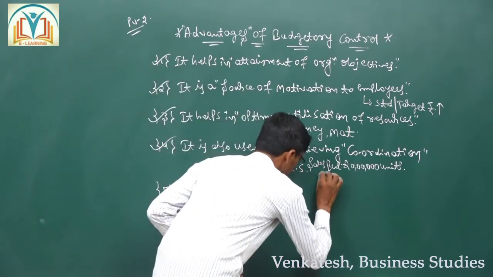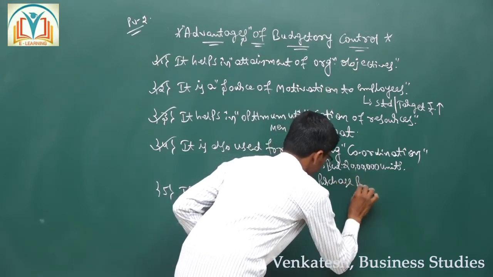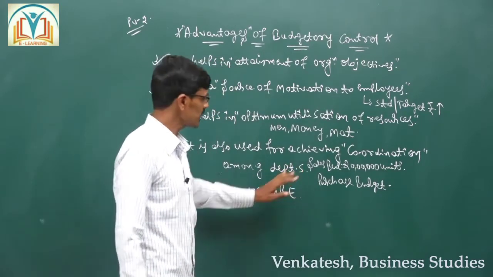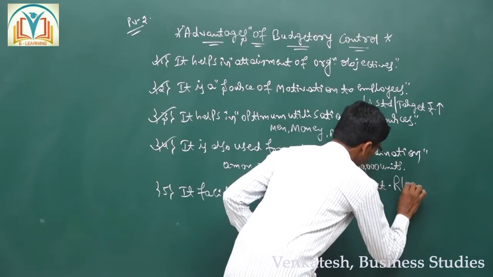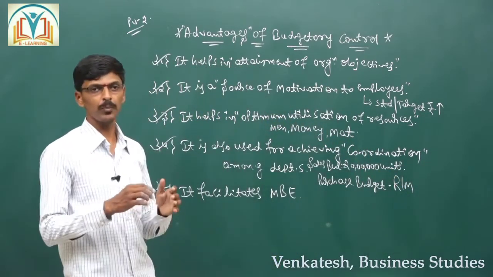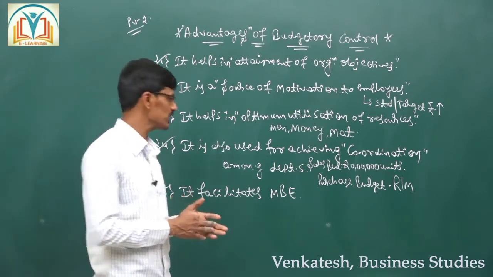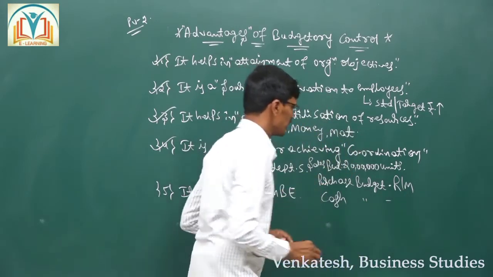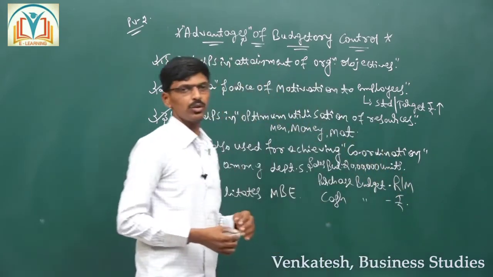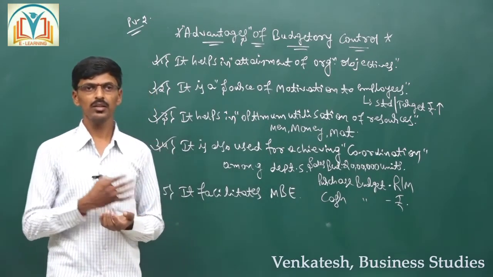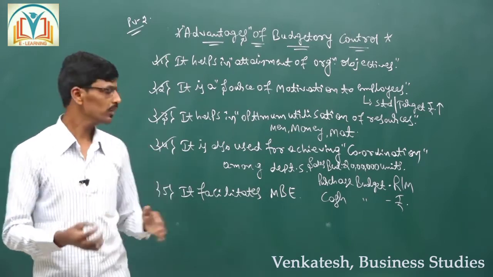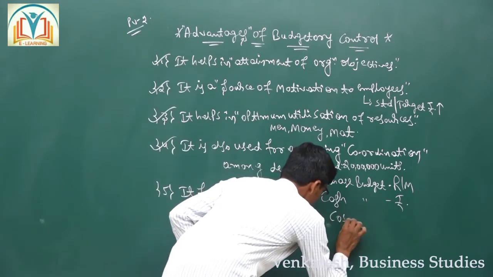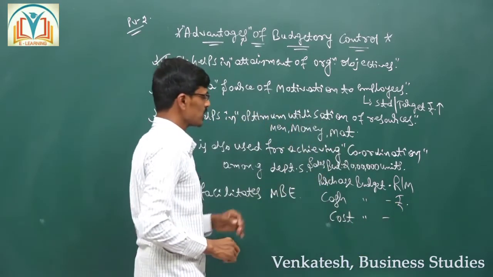For example, the purchase department manager prepares the purchase budget to know how much quantity of raw materials is to be purchased, and the financial manager is going to prepare a cash budget to estimate the amount required to achieve sales, and the production manager is going to prepare the cost budget.